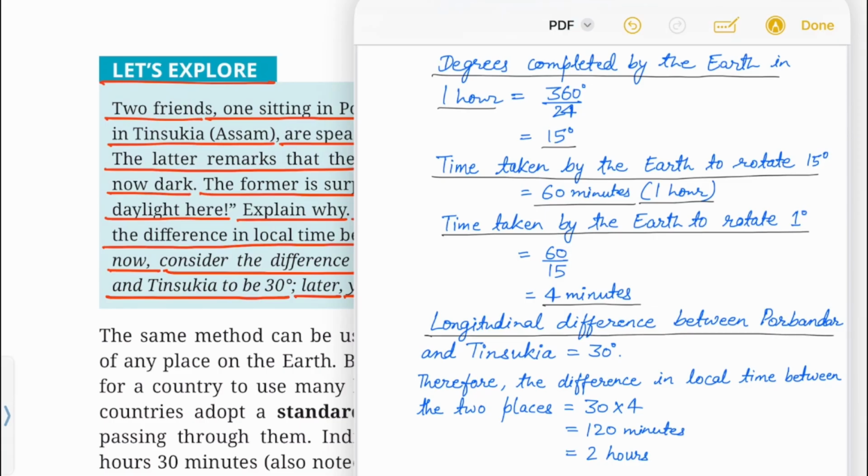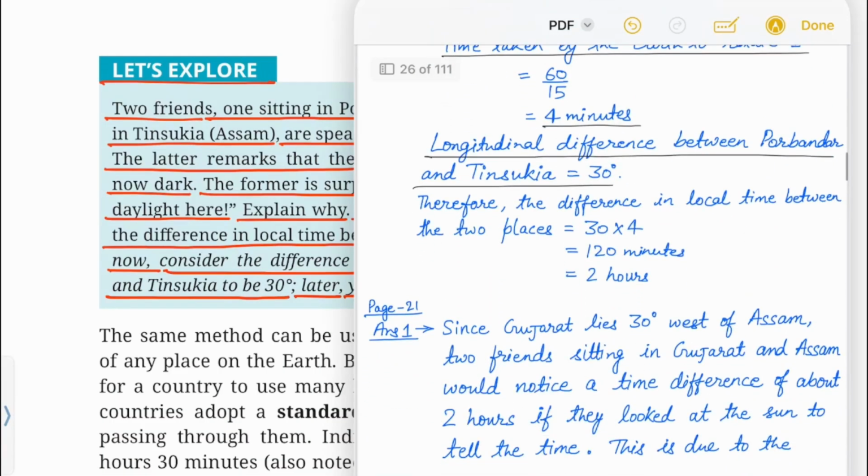Longitudinal difference between Porbandar and Tinsukia is equal to 30 degree. Therefore, the difference in local time between the two places is equal to 30 into 4 is equal to 120 minutes is equal to 2 hours. There is another way of thinking. In 1 hour, earth rotates 15 degree, then in 2 hours, earth will rotate 30 degree. The answer will be 2 hours.